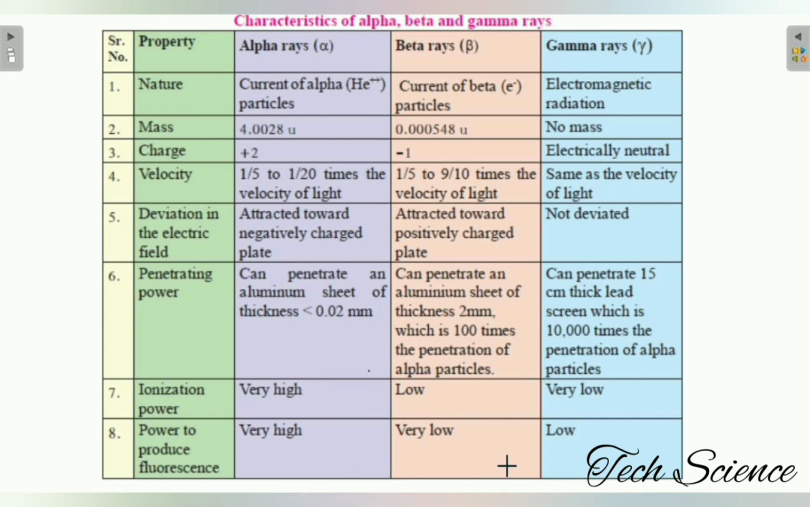So you can use this nature of the different types of alpha, beta, and gamma rays to solve problems on differentiation, or you can learn more about alpha, beta, and gamma rays with the help of the properties, starting from nature, then mass, charge, velocity, deviation, where they are exactly deviated, their penetrating power, ionization power, and last, the power to produce fluorescence.